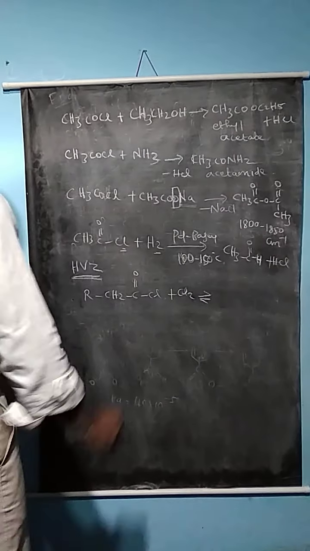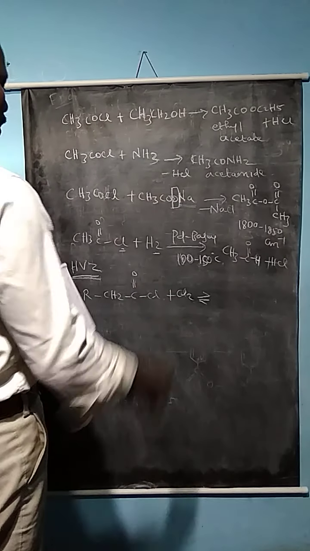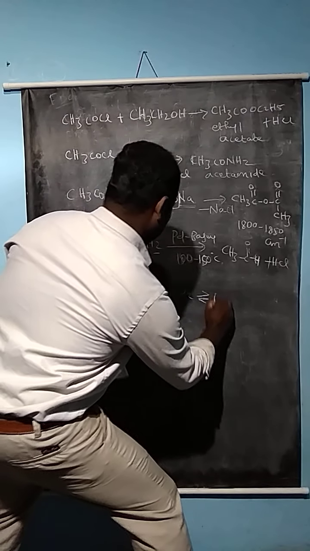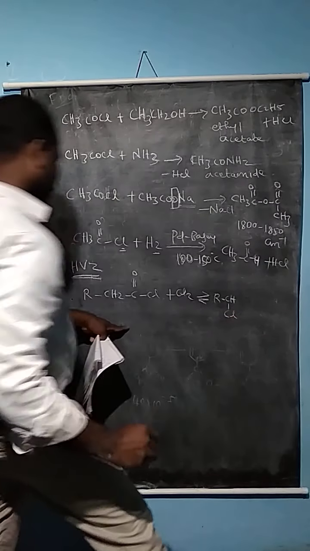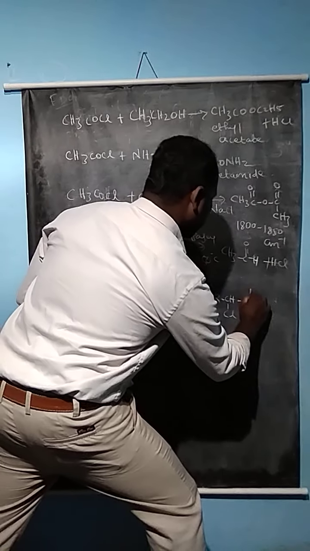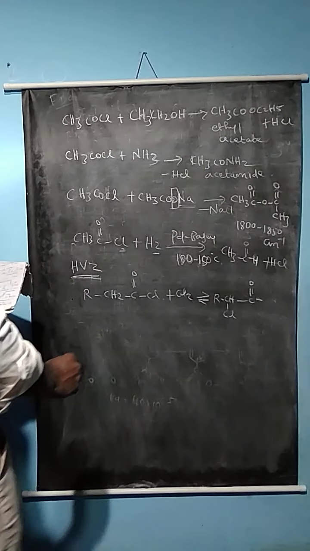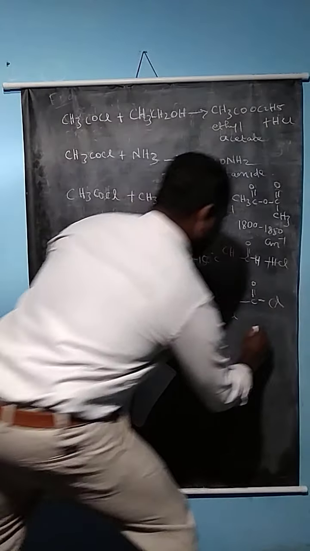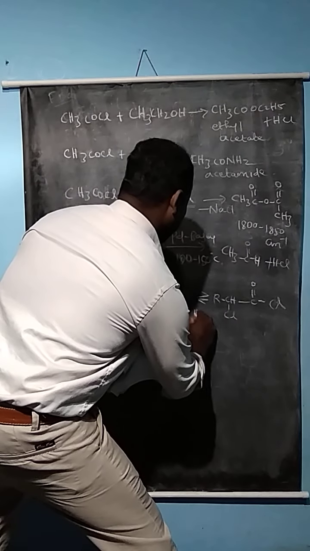So this may be an equilibrium reaction. Again, the chlorine is reconverted as a gas. So RCHCl, here also C double bond O Cl. So alpha chloroacyl chloride is formed, one of the hydrogens replaced, minus HCl.